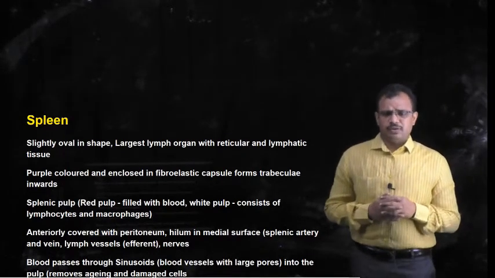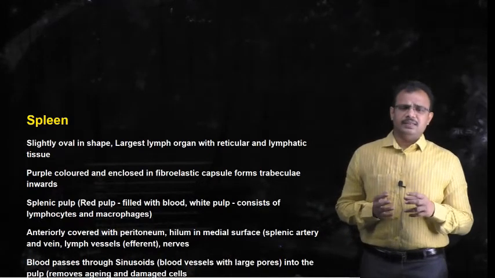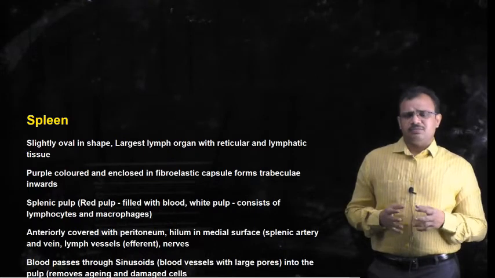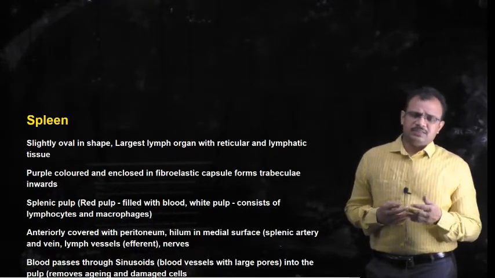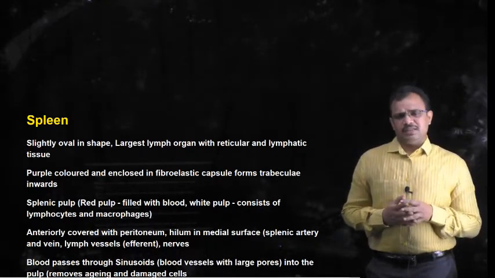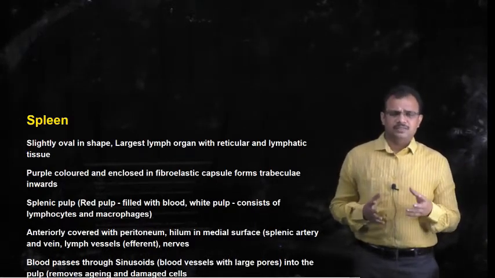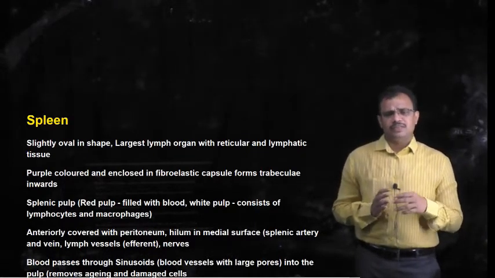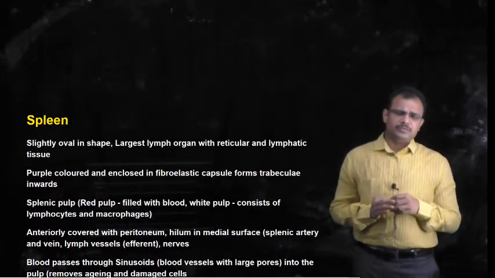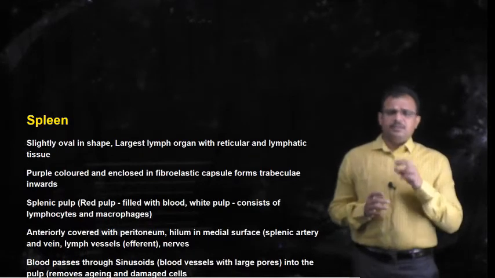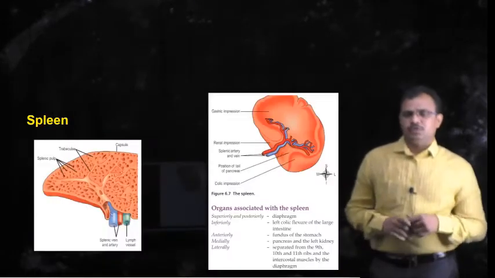When the blood passes through the sinusoids into the pulp, it gets filtered of aging cells or damaged blood cells. So an important function of the spleen, because of the presence of lymphocytes and macrophages, is that these are also involved in defense and filtering.